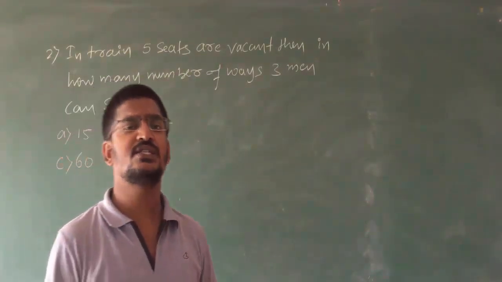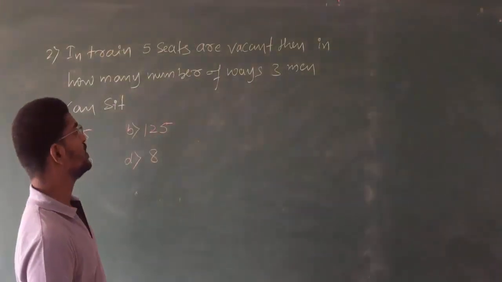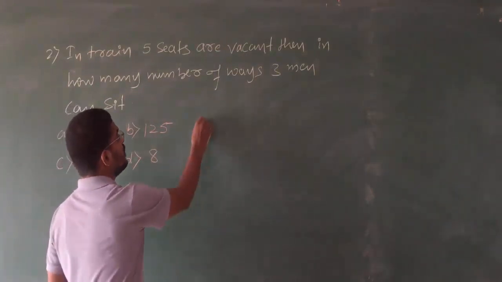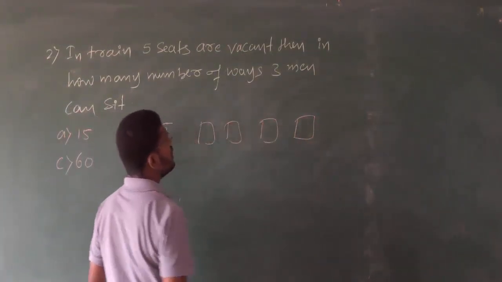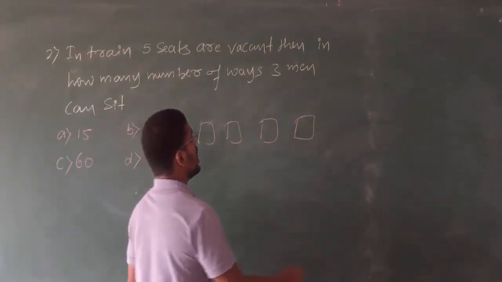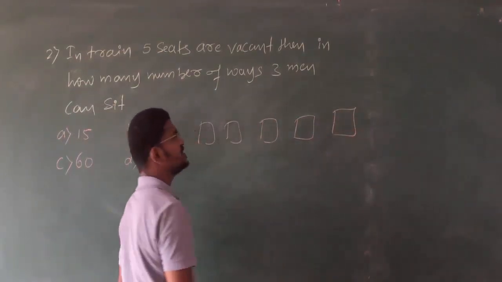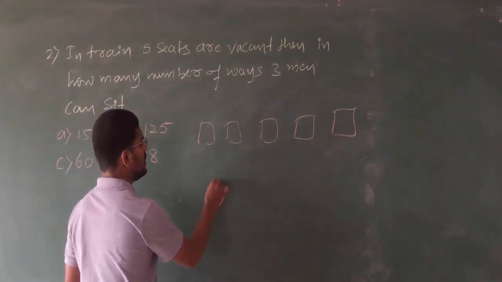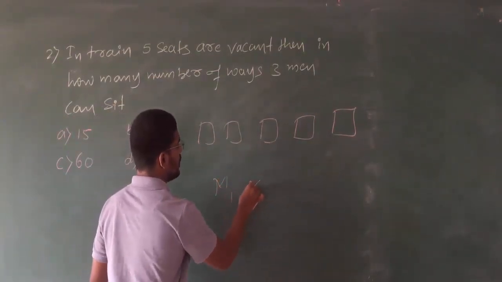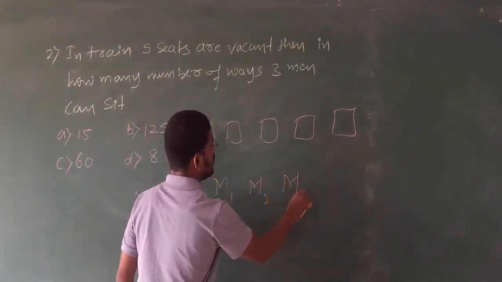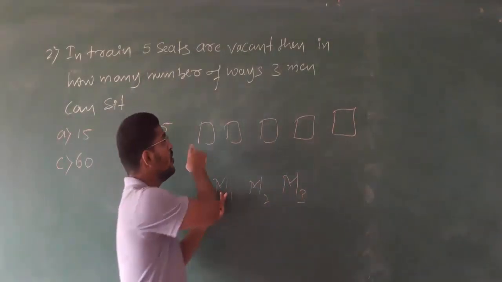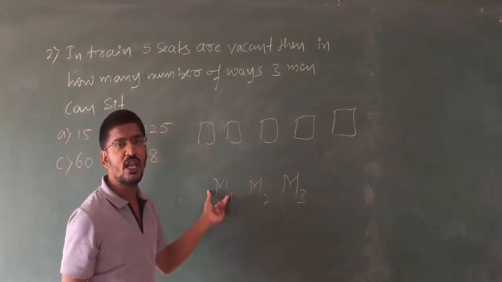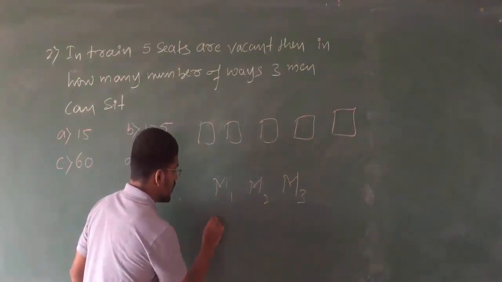Are you clear, students? So now let us try to solve. See here, we have 5 seats. Clear? We have 3 men, M1, M2, M3. So for M1 you have 5 choices.